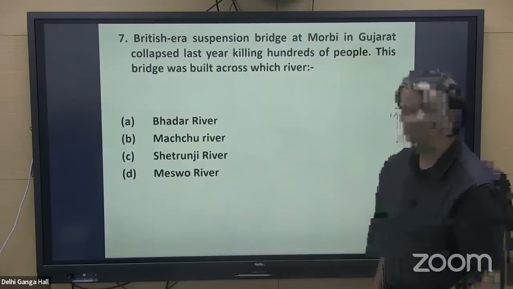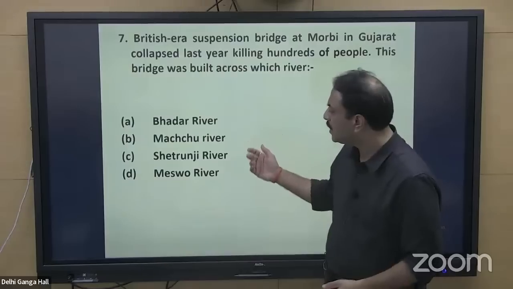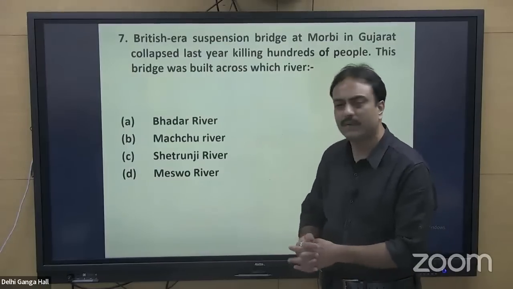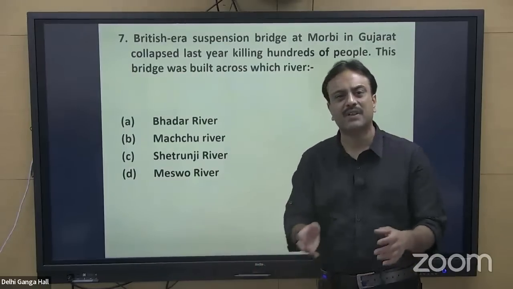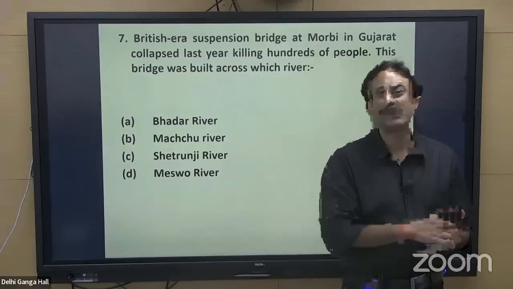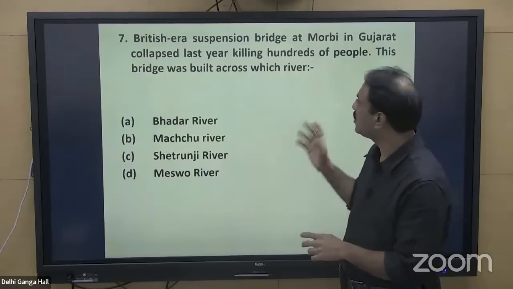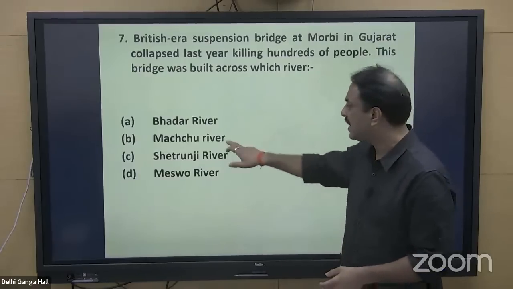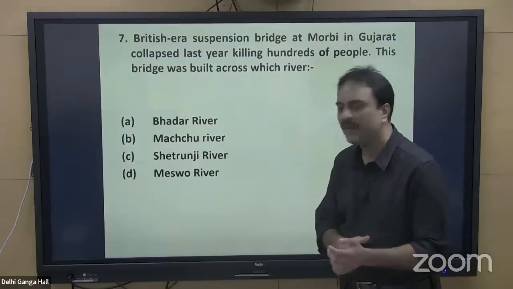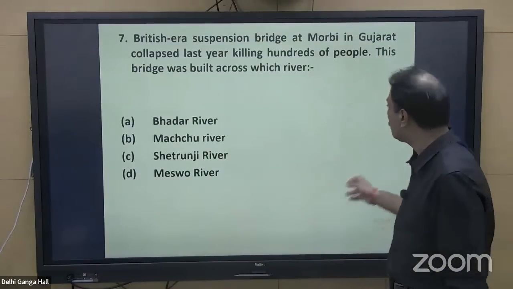It was a British era suspension bridge. Bhadar River, Machu River, Shetrunji River, and Meswa River. All 4 rivers are minor rivers, very small rivers of this particular region, that is Gujarat. Now the question is, on which particular river did this Morbi incident take place? And the answer is Machu River. Option B, B for boy. Machu River is the right answer to this question.